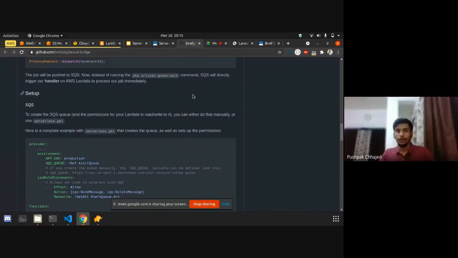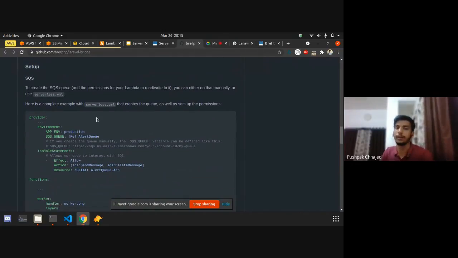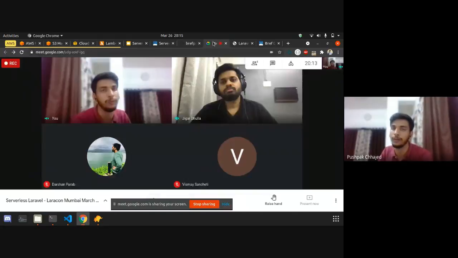Okay. So you don't need to run the php artisan queue:work command over here, because even if you run that command, it will stop after all the queued jobs have run. Let's suppose there are 4 queued jobs right now. If you run that command, 4 jobs will run, and after running all 4 jobs, that container will be destroyed. So this is the workaround to use queues with AWS serverless.